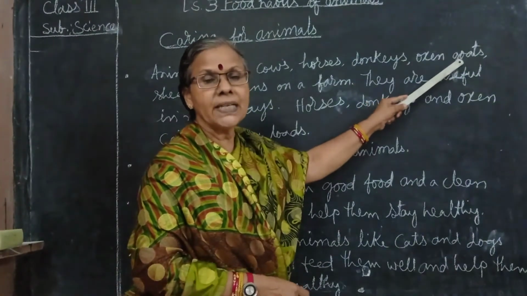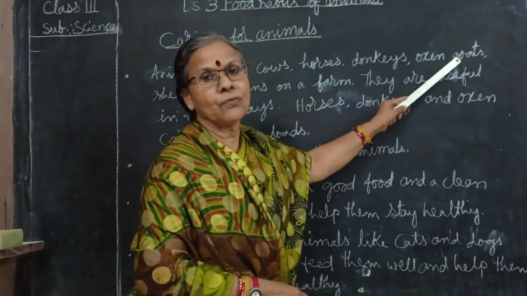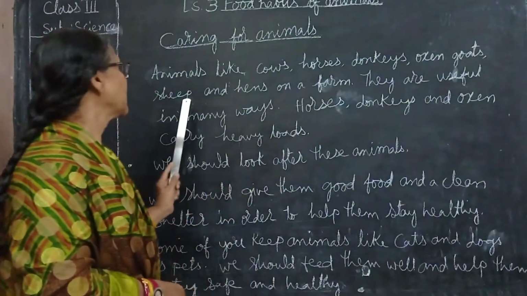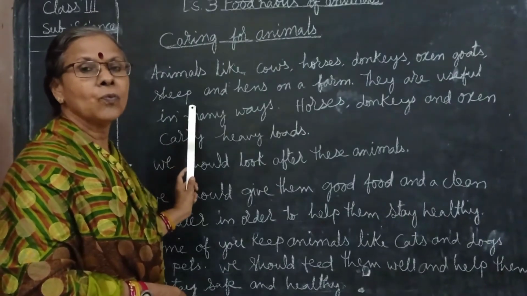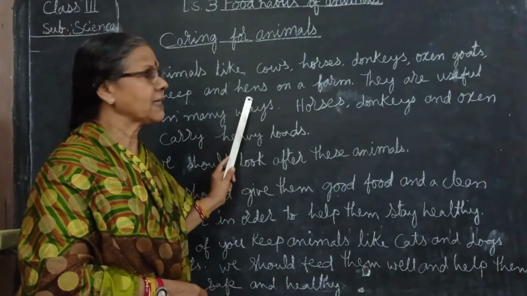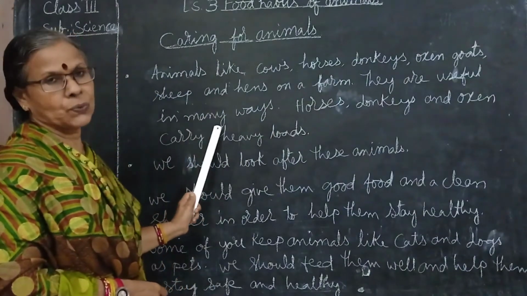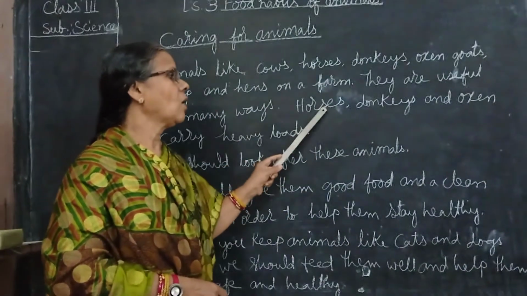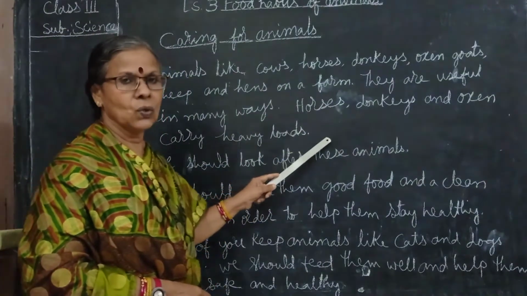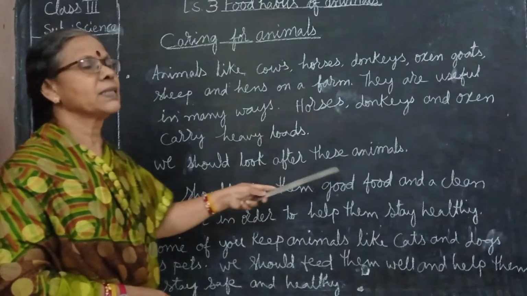Goats give us meat and milk, and we can make sweets from this milk. From sheep we get wool, and from hens we get meat and eggs. So they are useful in these ways. Now, we should look after these animals.